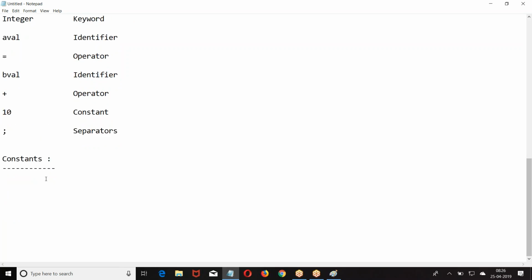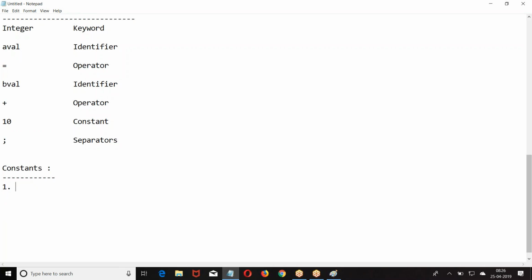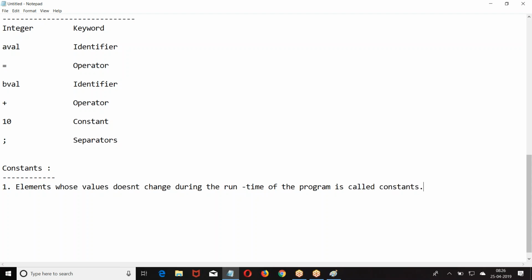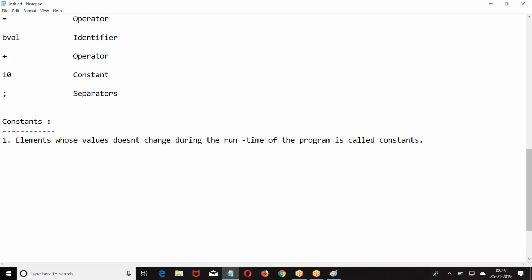Now, let me put in the definition. Elements whose values don't change during the runtime of a program are called constants. Constants are classified into two types.